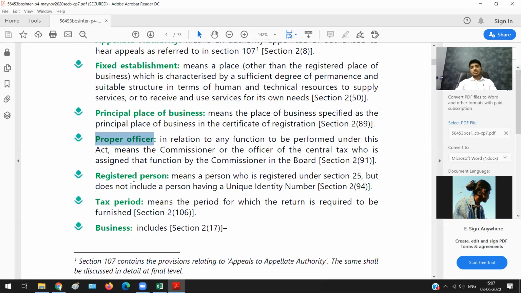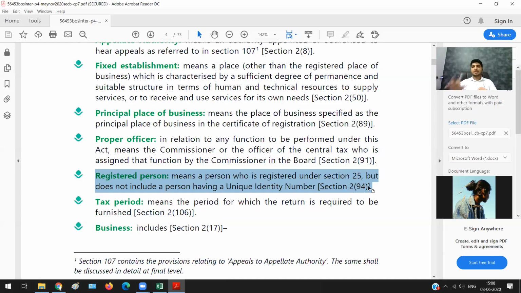Next, who are registered persons? Now this is important. Mark this definition with two stars. It says registered person means, an exhaustive definition, a person who is registered under section 25.